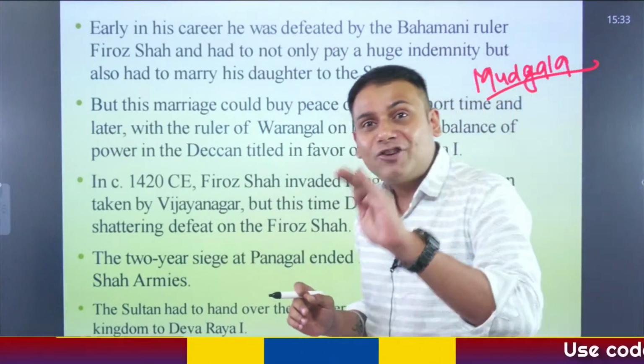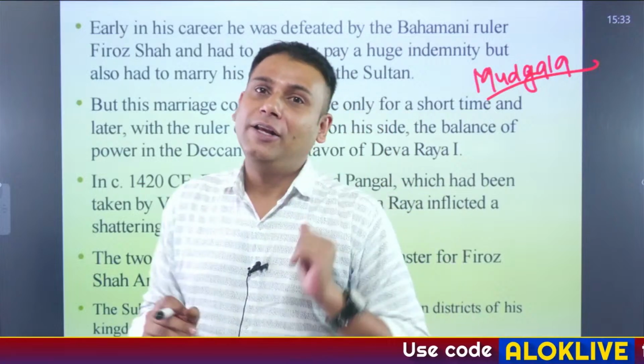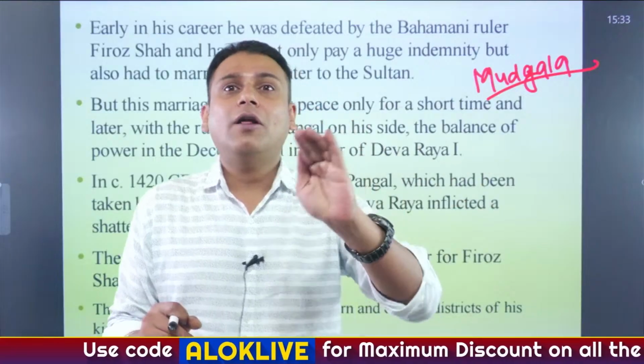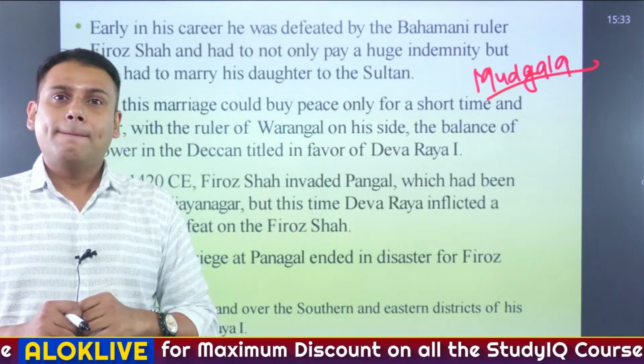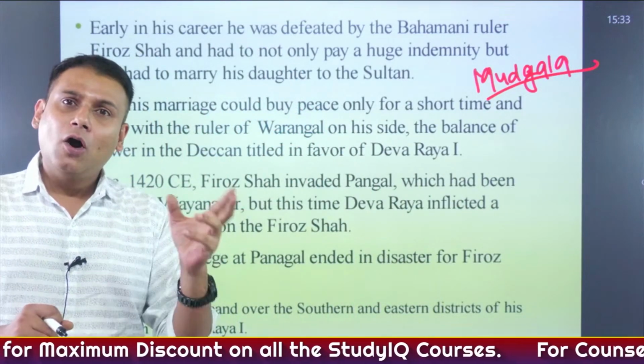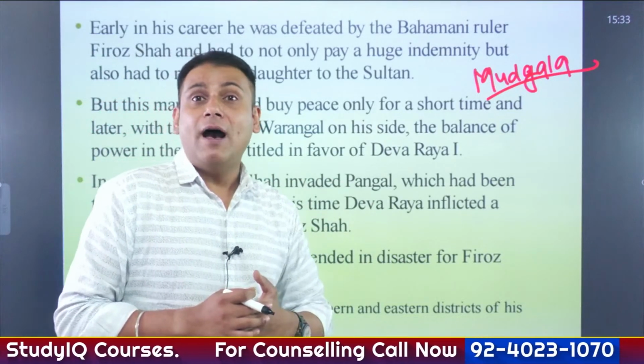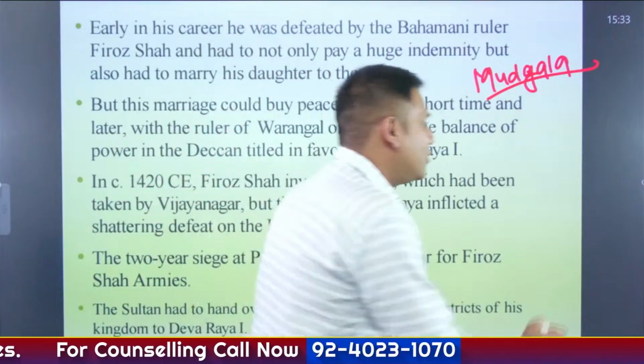These regions actually came in the territory of Bahmanis. And this is how Firoz Shah got infuriated. Okay? Firoz Shah got infuriated. So Firoz Shah initially tried to acquire the different parts around the Raichur Doab.